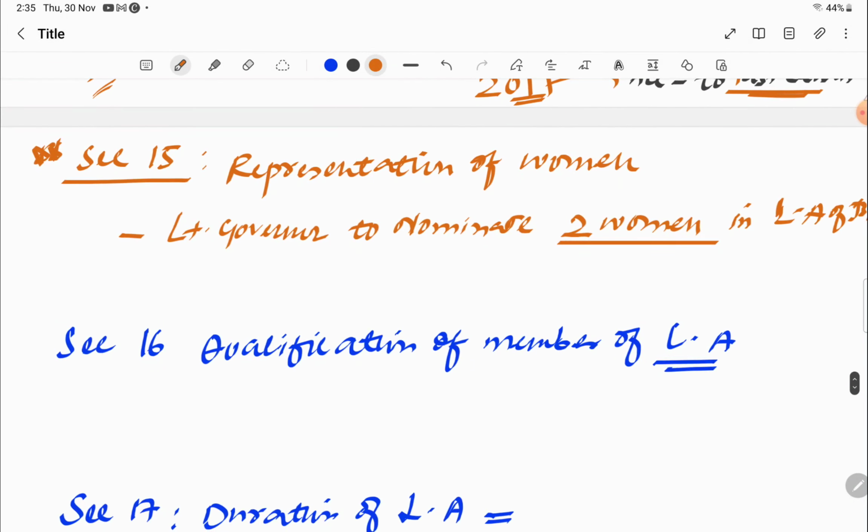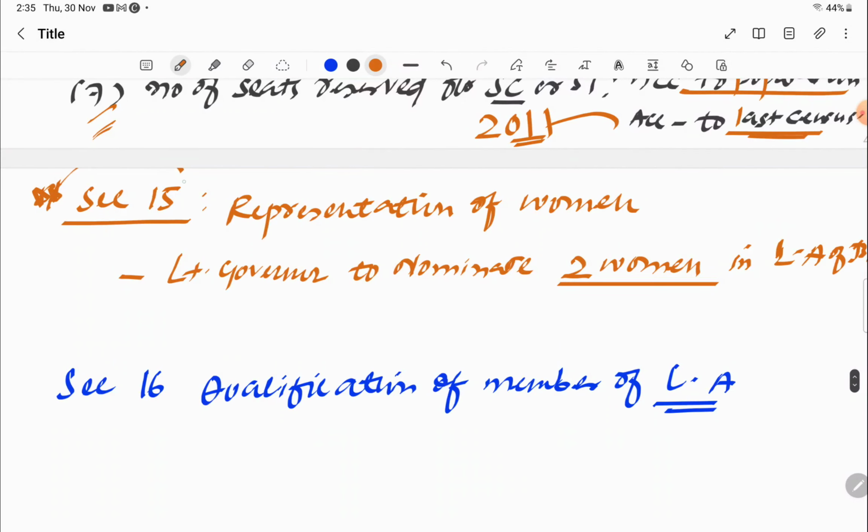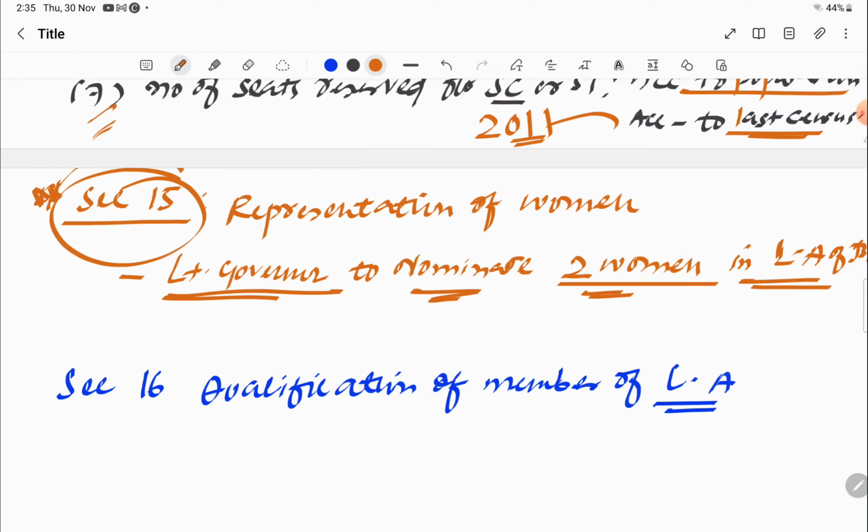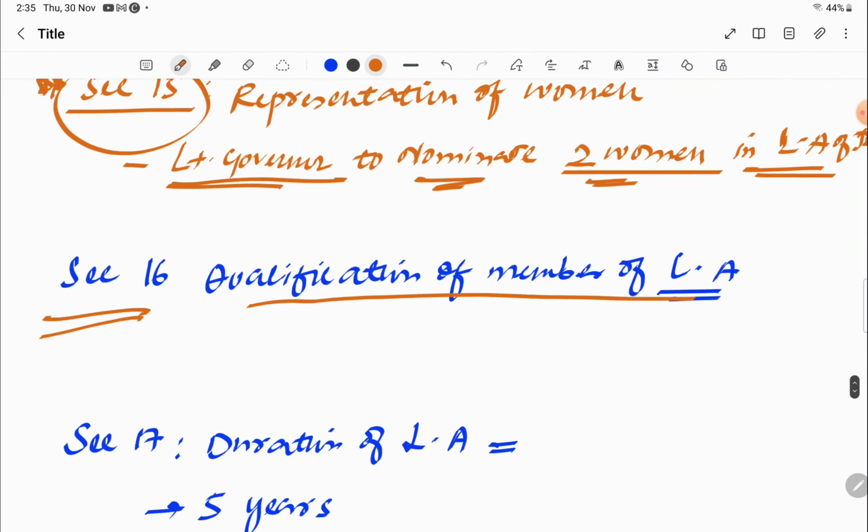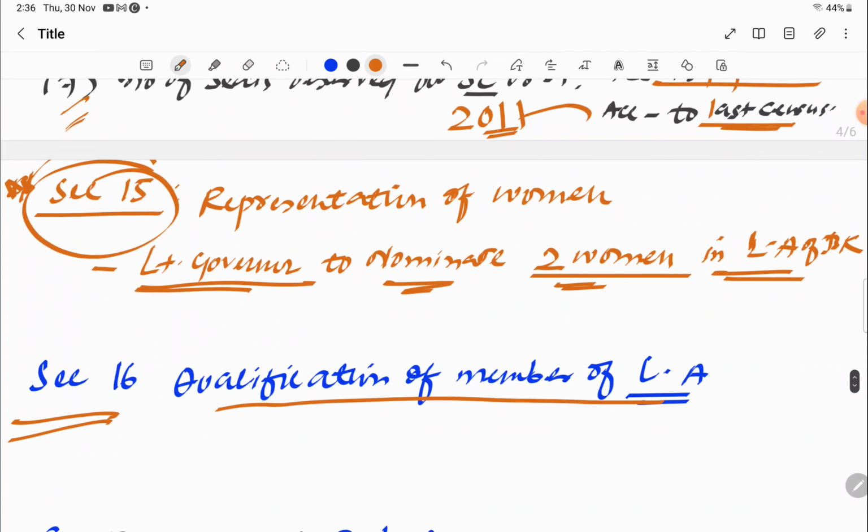Moving to section 15, very easy. Section 15 tells us that the Lieutenant Governor can nominate 2 women members as Legislative Assembly members in case of need. Section 16 tells us about the qualification of a member of the Legislative Assembly. You must know this if you have studied polity. He must be a citizen of India. That is the first qualification.